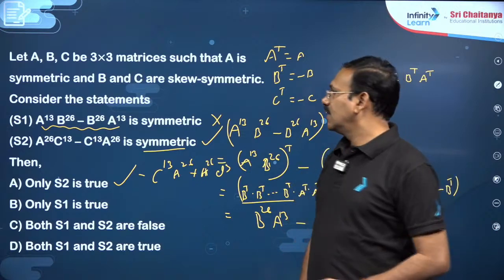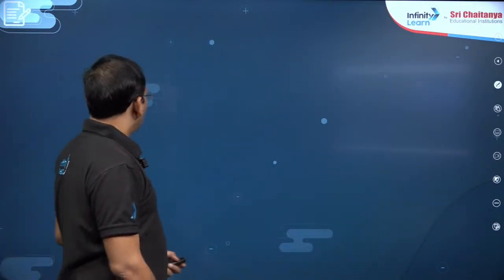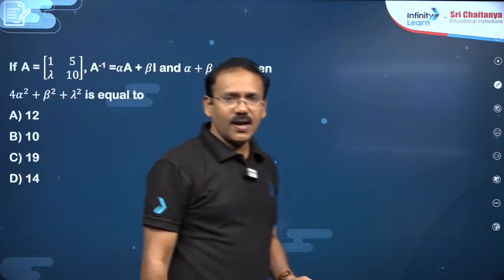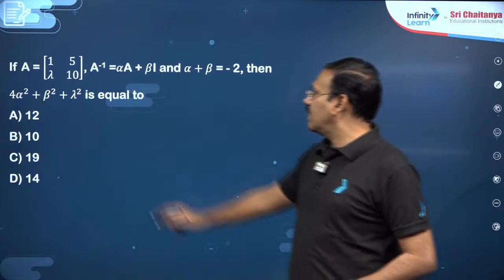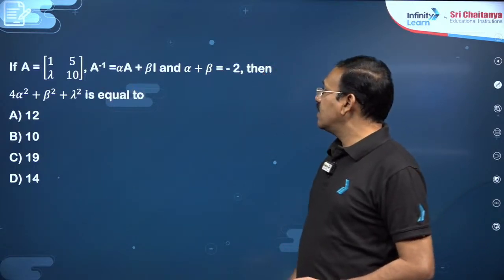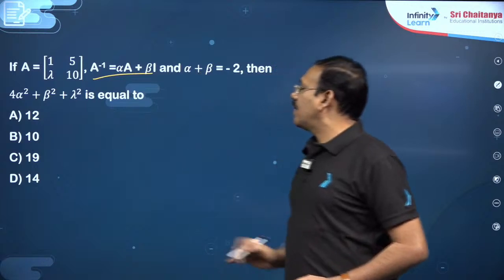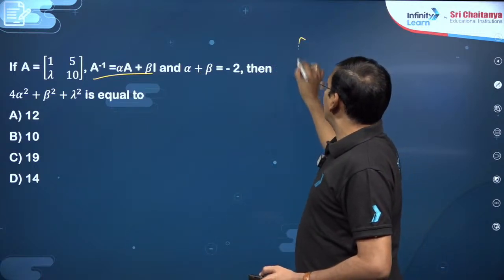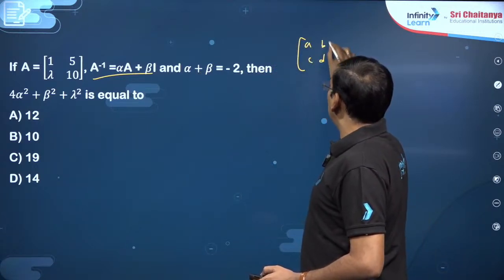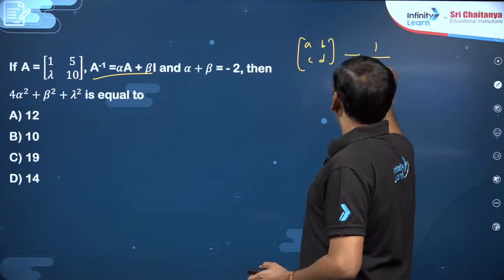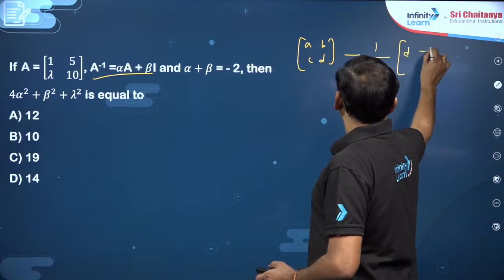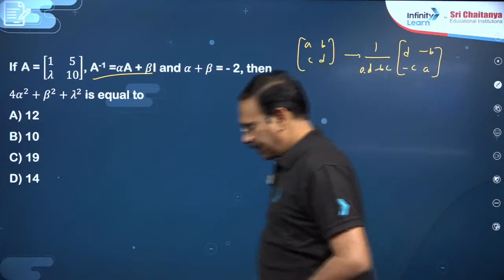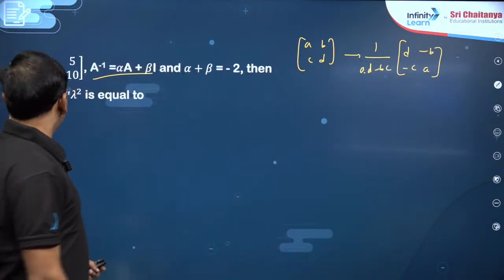Okay, dear students, right. So inverse of a matrix, inverse related simple properties, you know how to find A inverse. Of course finding adjoint A, det A, you know it. Suppose the questions may be given like this, my dear friends. A is given, A inverse kind of a matrix is given. So friends, if a matrix A, B, C, D is given, 2 by 2 matrix, its inverse is 1 by AD minus BC into its adjoint, which will become D, minus B, minus C, A. This is going to be its inverse, my dear friends.